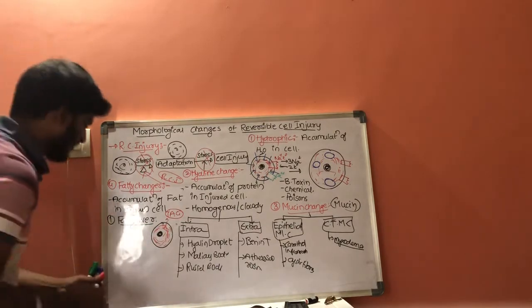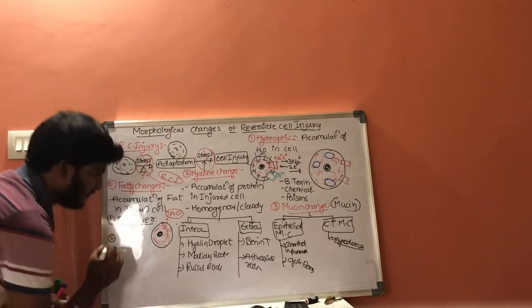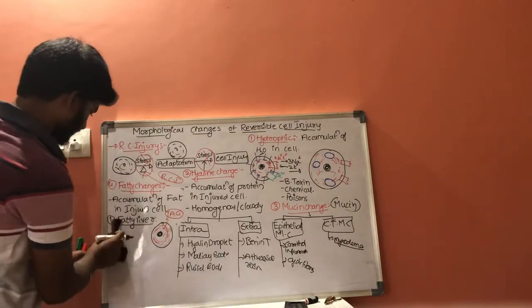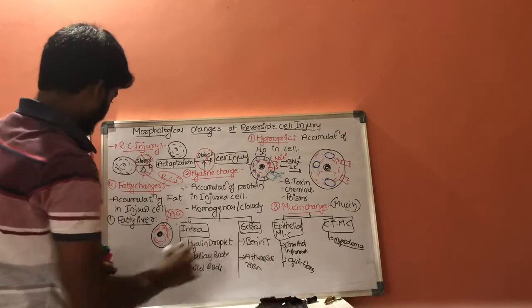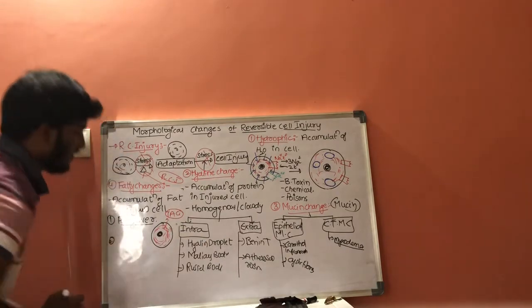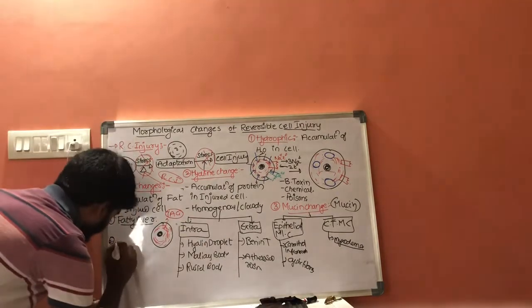And the second one, it includes atherosclerosis.